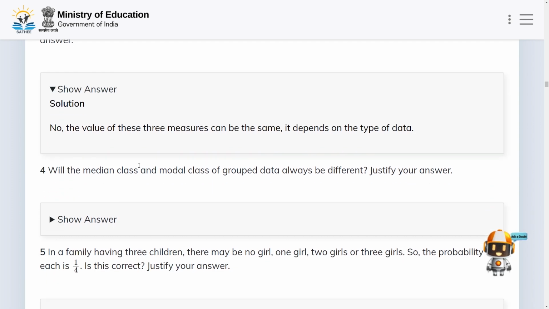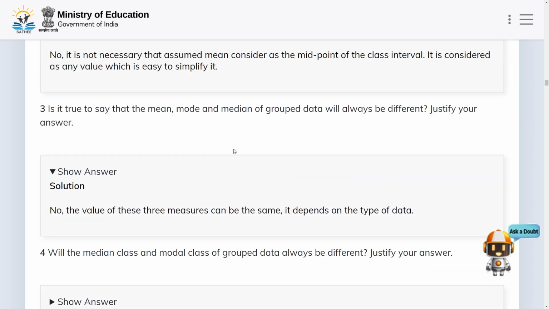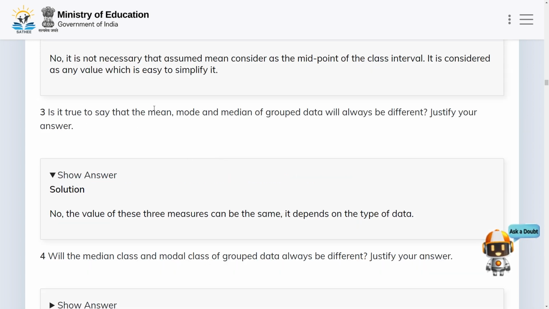The values of these measures can be the same, depending on the type of data given to us. That is why the values of mean, mode and median of grouped data will not always be different. So this statement is a false statement.